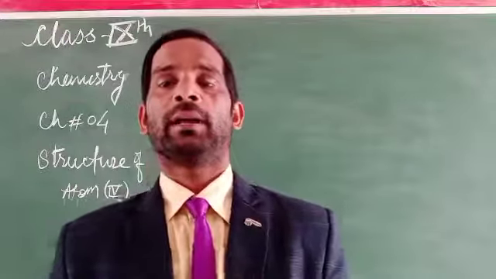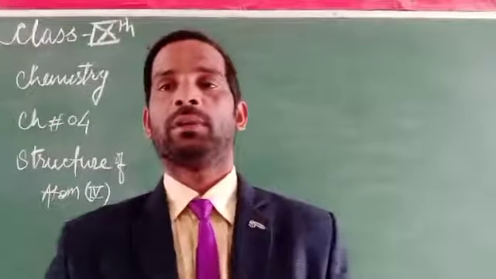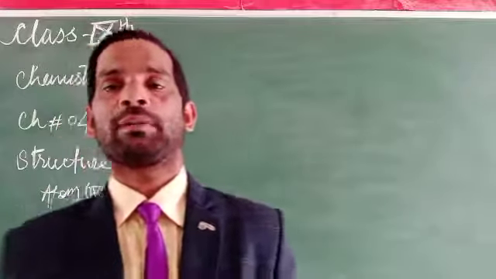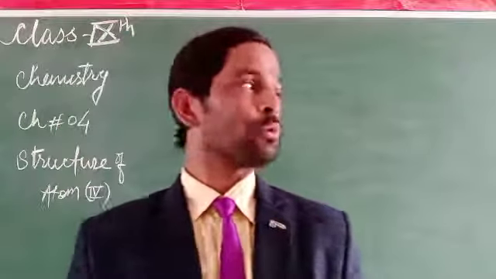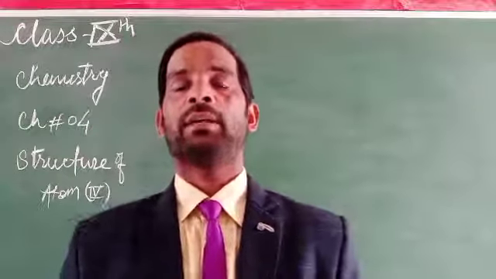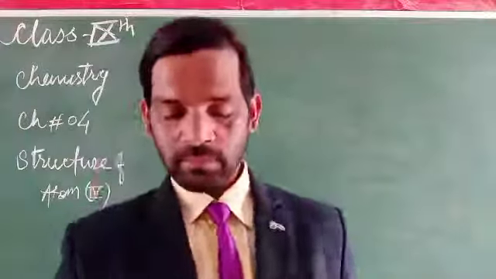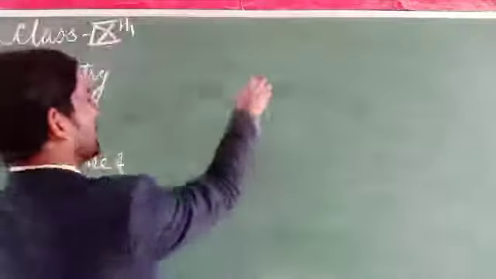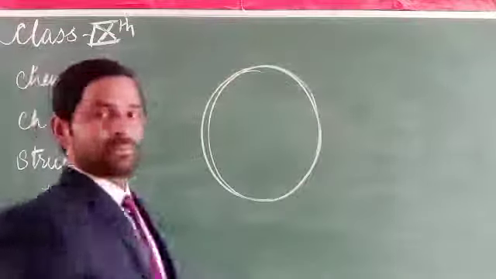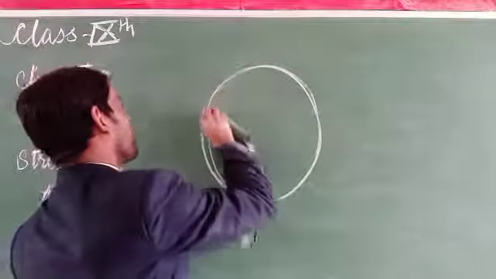Why? Because the particles that turn back to their original path show that repulsion happens, but repulsion alone could not cause this. So there is something at the center of any atom, and it is very small in size. Why?